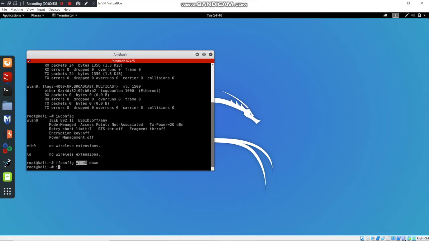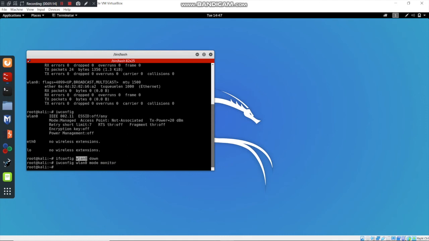we will be typing iwconfig, the name of the wireless adapter wlan0, mode, and now we will be typing monitor. So let me change f to w and enter, and now we will be again switching it on, connecting it: ifconfig, name of the wireless adapter, up.